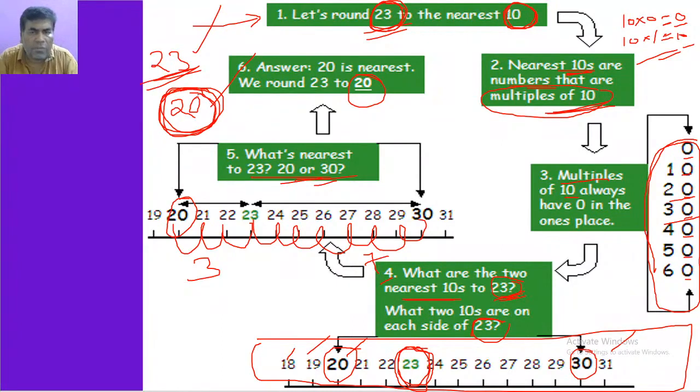Okay. We will continue the same topic in the next class. Today's time is completed. We will be learning this same rounding off topic in tomorrow's class.